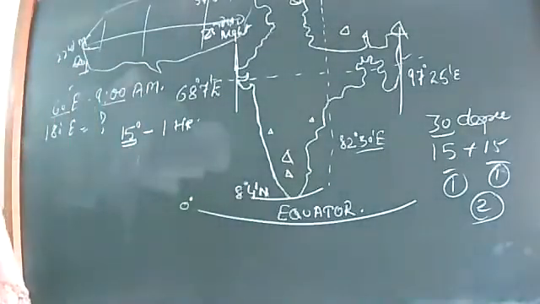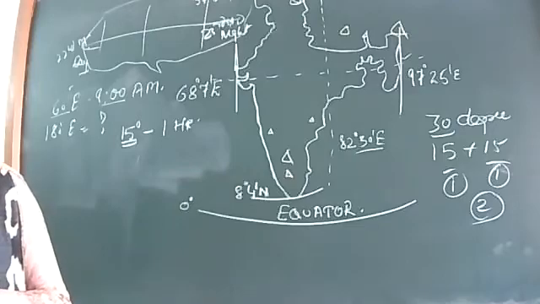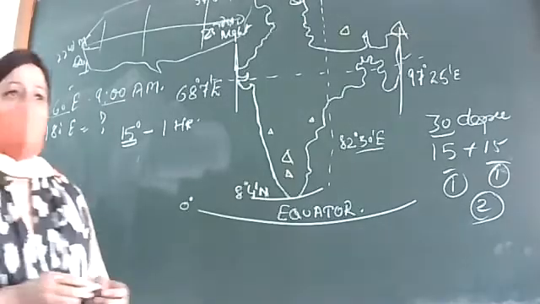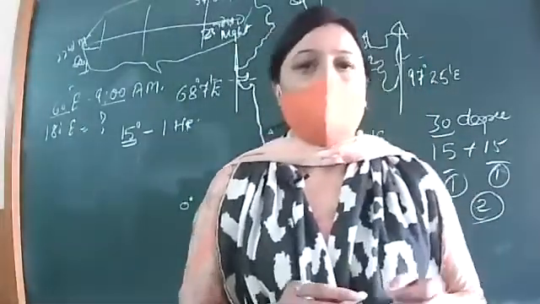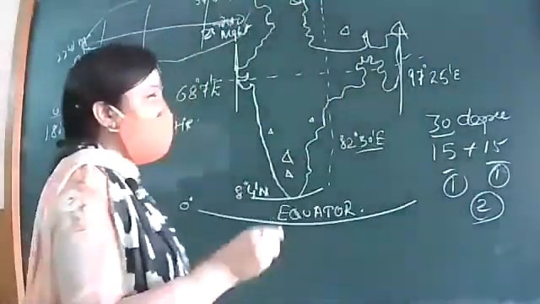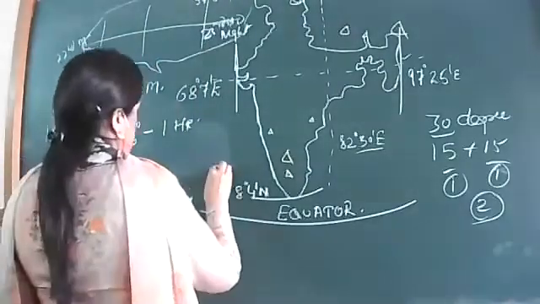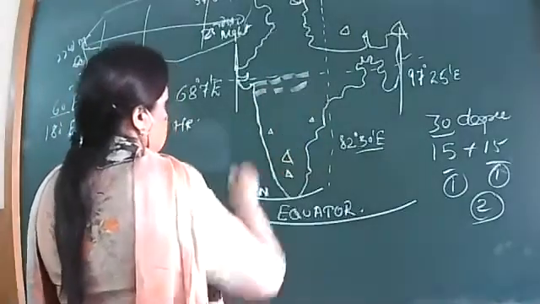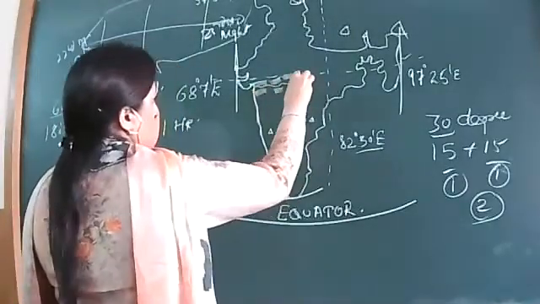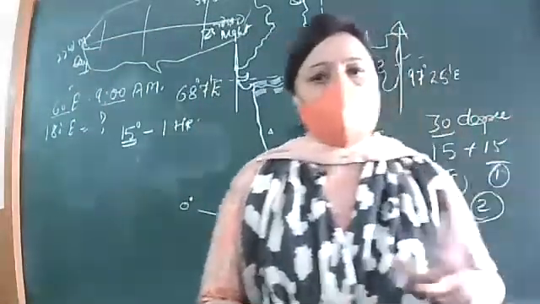Which river flows through 2 prominent ranges? Narmada. And which 2 prominent ranges do we have? Vindhya and Satpura. That's correct. Vindhya range and Satpura range. In between these, we have river Narmada. From which place does river Narmada originate?